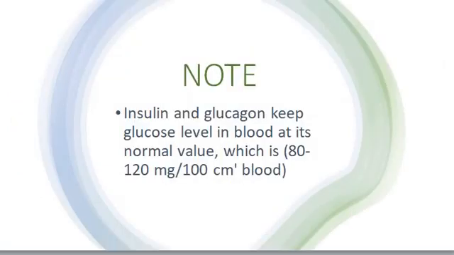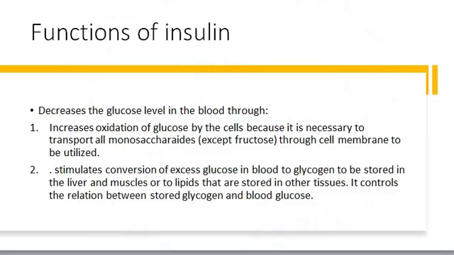So insulin and glucagon react together like calcitonin and parathormone to regulate the level of calcium. Exactly here, insulin and glucagon regulate the level of glucose inside your body, which has a normal level from 80 to 100 or 120. When we're talking about the functions of insulin, it is one of the hormones created from the beta cells, and it decreases the glucose level in the blood.